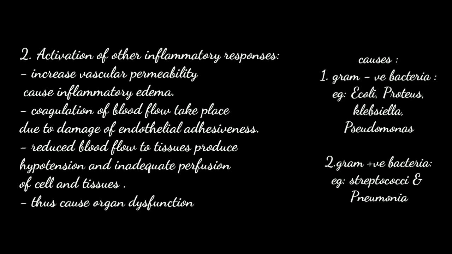It is caused due to gram-positive and gram-negative bacteria. So examples of gram-negative bacteria are E. coli, Proteus, Klebsiella, Pseudomonas, etc. And examples of gram-positive bacteria are Streptococci and Pneumococci.